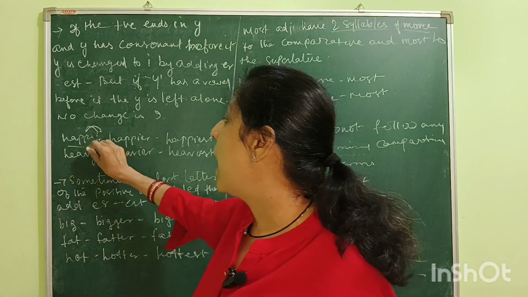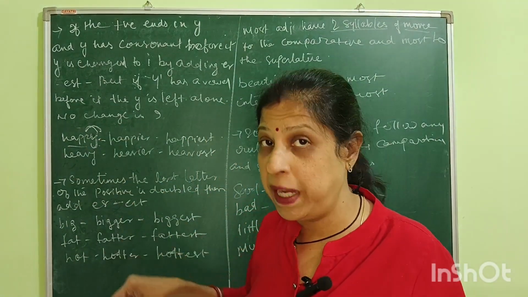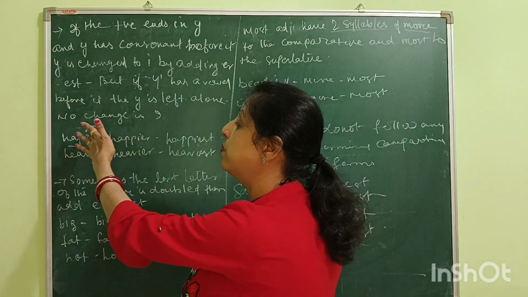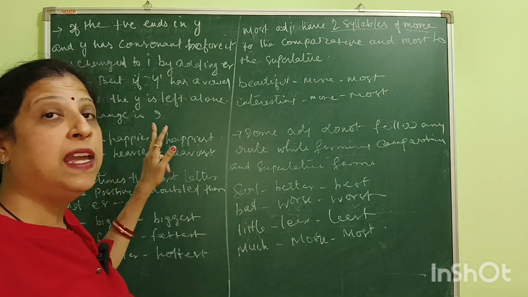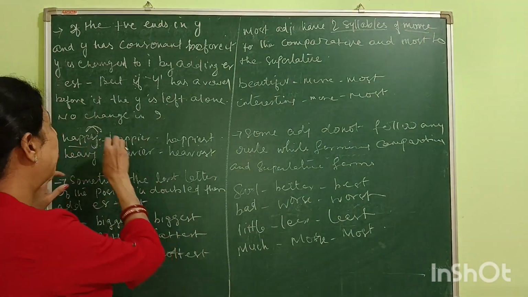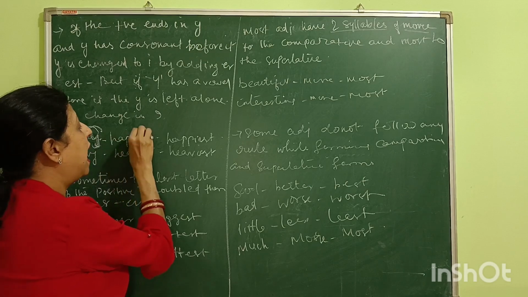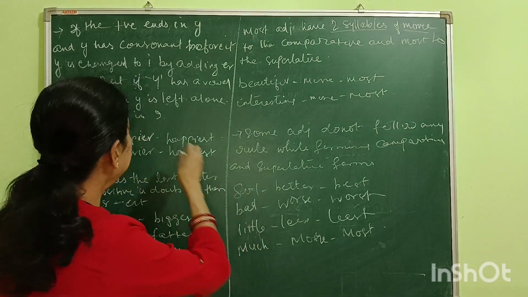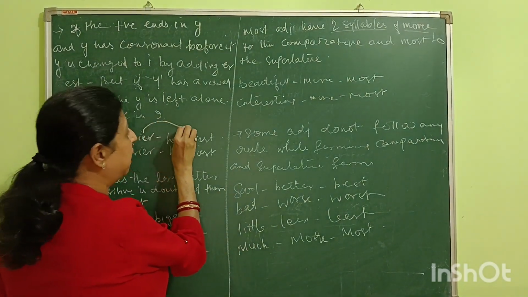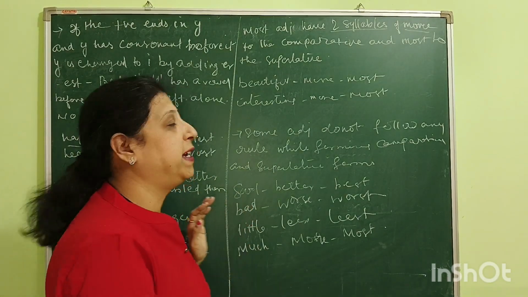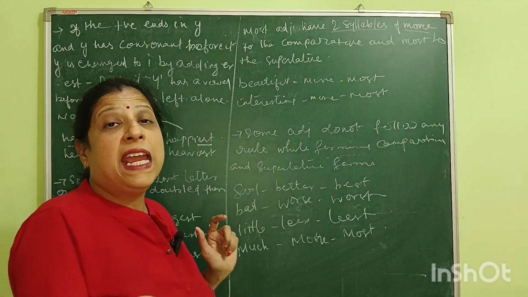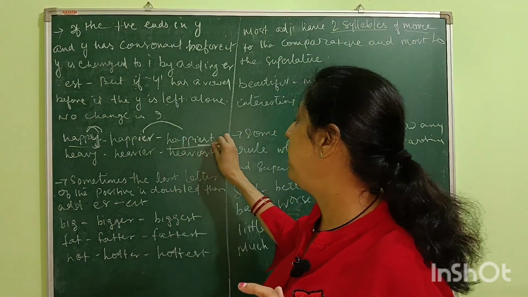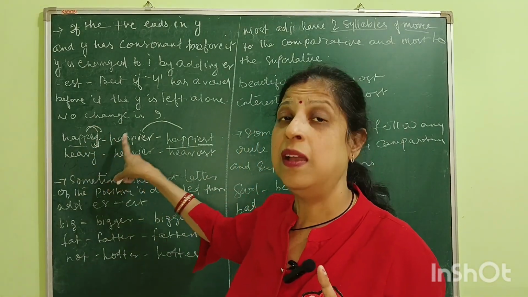So we can make happy, when we are changing this positive into the comparative degree, we remove Y and add IER. Then the comparative degree will be happier. And if we are changing this comparative degree to the superlative degree, then we add EST to the alphabet I. So it will be happiest. Happy, happier, happiest.